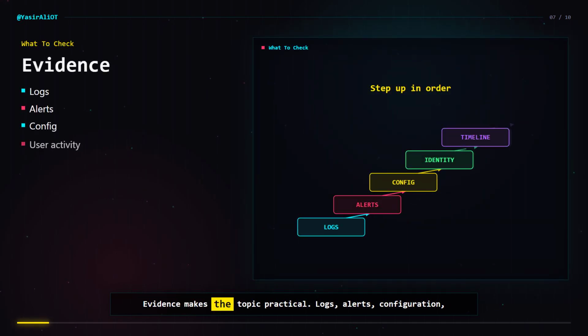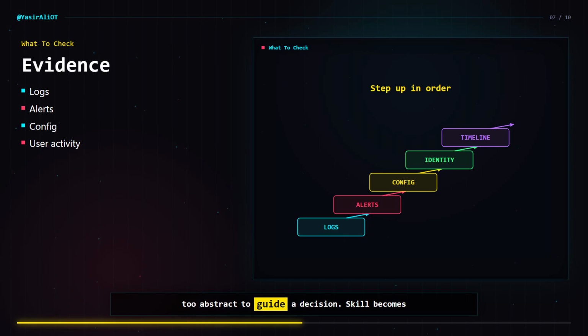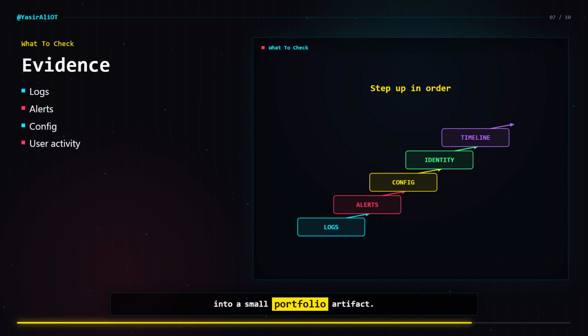Evidence makes the topic practical. Logs, alerts, configuration, and user activity show whether the system behaves normally. Without evidence, the explanation stays too abstract to guide a decision. Skill becomes visible when you can show your work. Turn every concept into a small portfolio artifact.